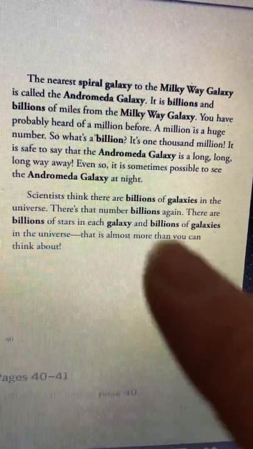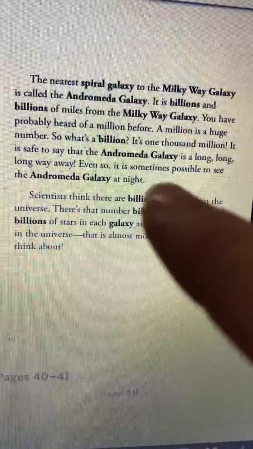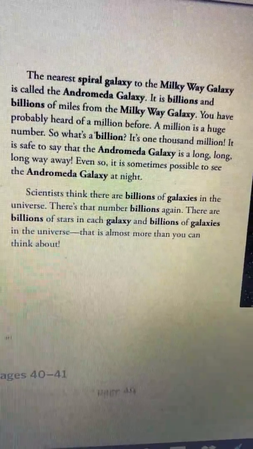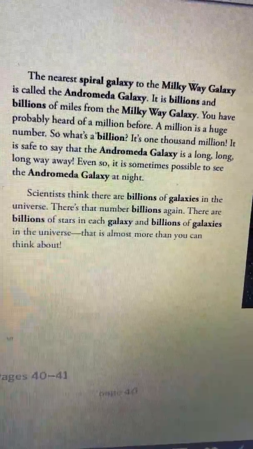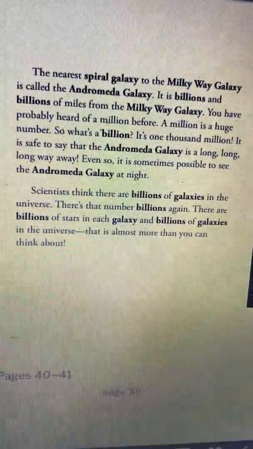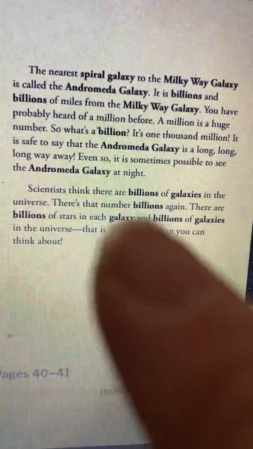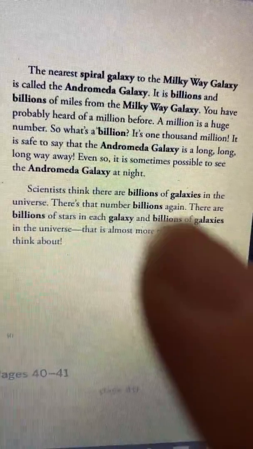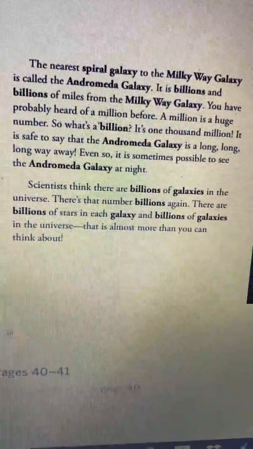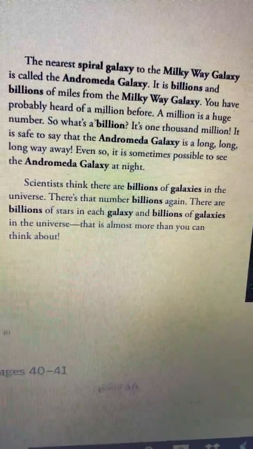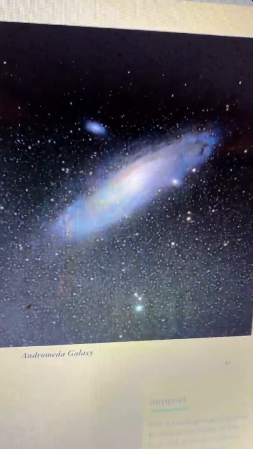Scientists think there are billions of galaxies in the universe. There's that number, billions, again. There are billions of stars in each galaxy and billions of galaxies in the universe. That is almost more than you can think about. And just like we looked at the Milky Way on the last page, this right here is our Andromeda galaxy.